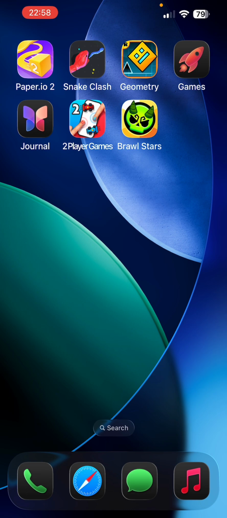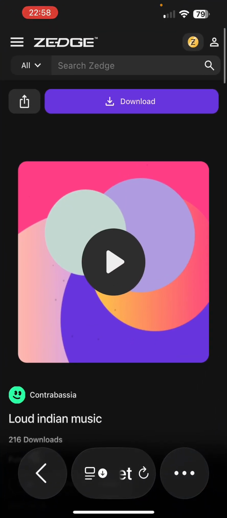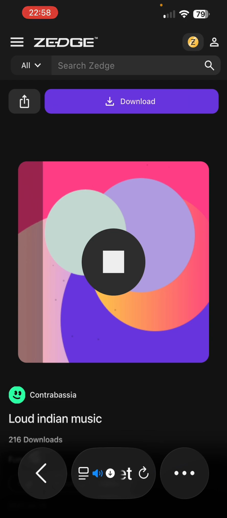Now, let's see how to get the custom ringtone on our iPhone. Open Safari or any other browser that you would want to use, and just look for the MP3 file that you would like to use. I want to use this one, so we'll click play. Just so you get the gist of it.